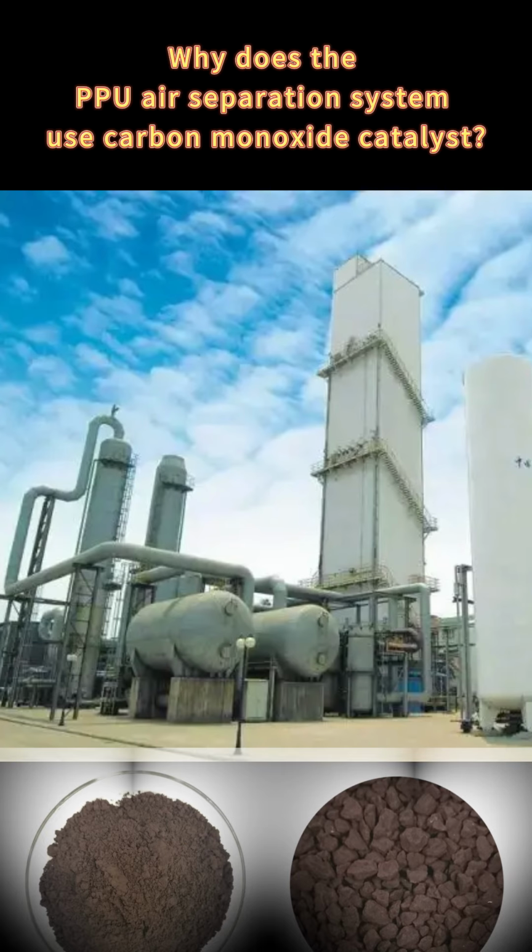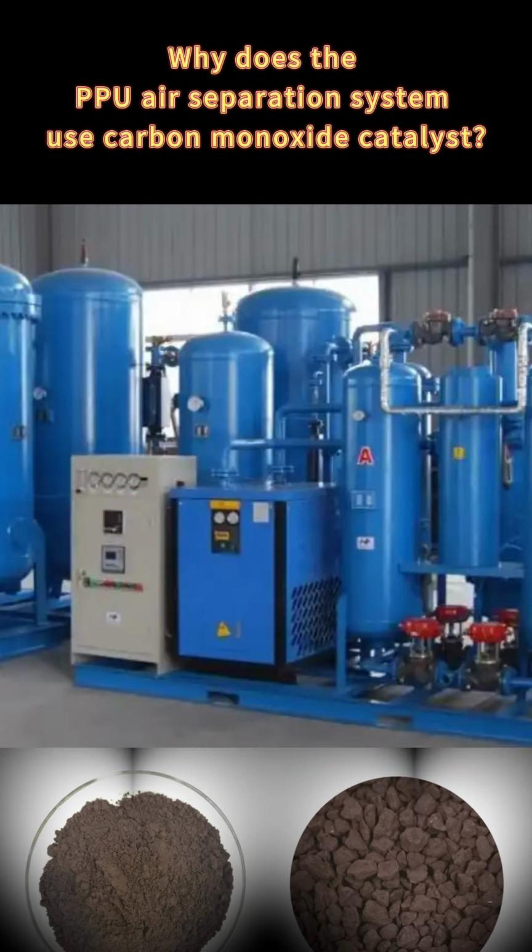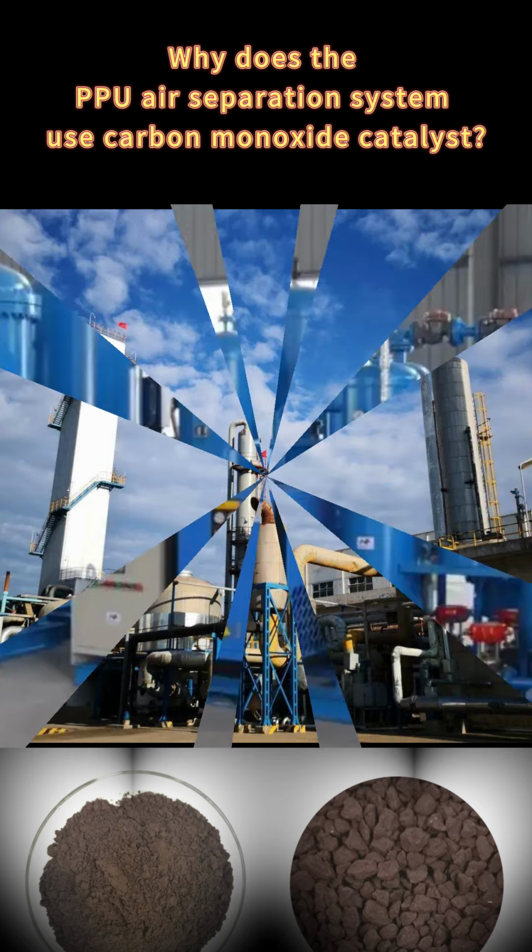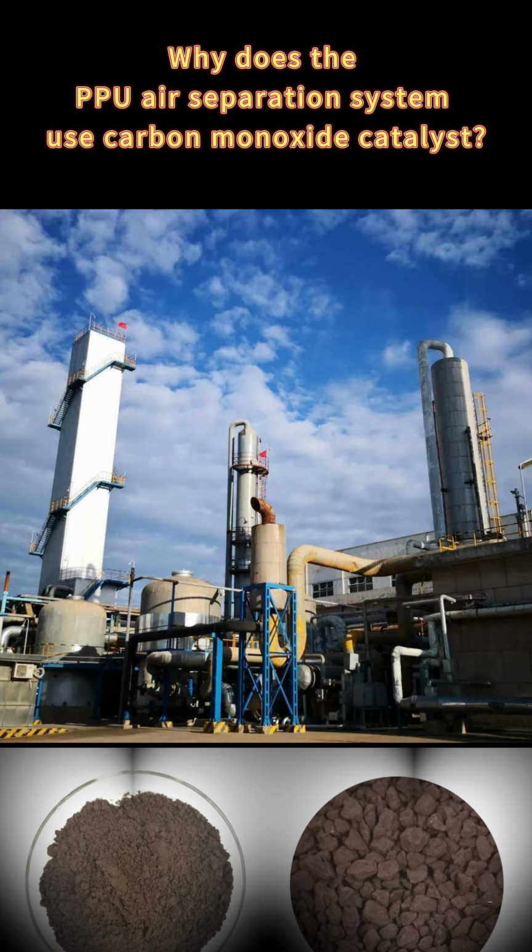The main reason for using catalysts in the PPU air separation system is to remove carbon monoxide from the air, ensure the stable operation of the air separation equipment, and improve the quality of gas products. Carbon monoxide catalysts adsorb and remove carbon monoxide from the air through efficient absorption and catalysis.